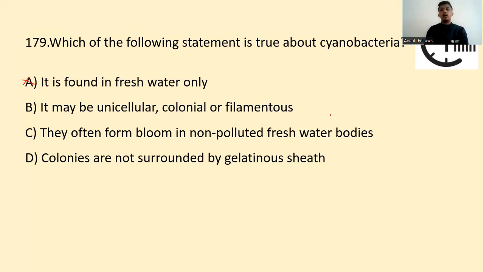Yes, they exist in filamentous as well as colonial as well as unicellular forms. Whereas they form bloom in freshwater, in polluted water only in certain circumstances, not in all circumstances. Colonies are not surrounded by a gelatinous sheath? Colonies are protected by a gelatinous sheath, so this is also wrong. So option B is correct. It can be unicellular, colonial, and filamentous. Next question.